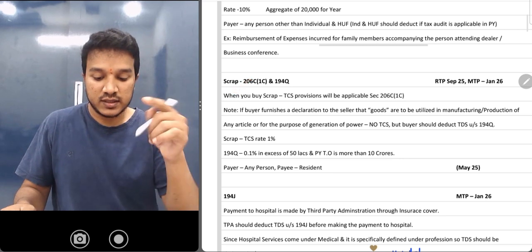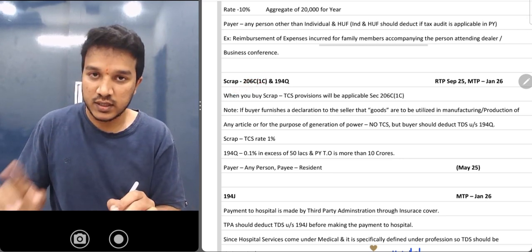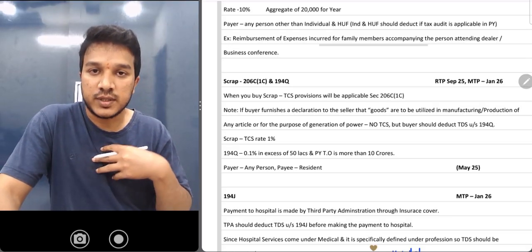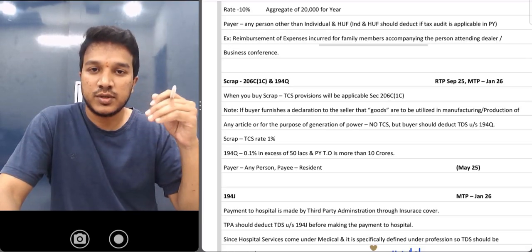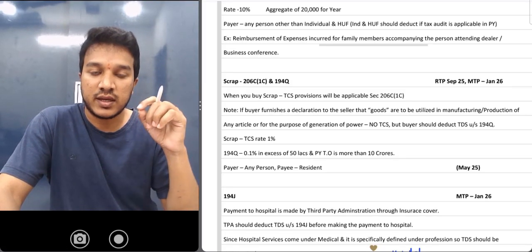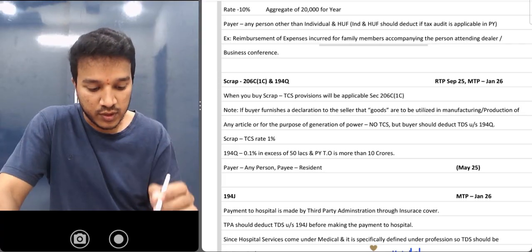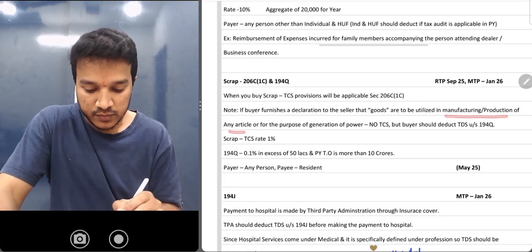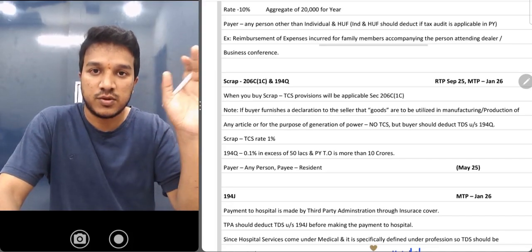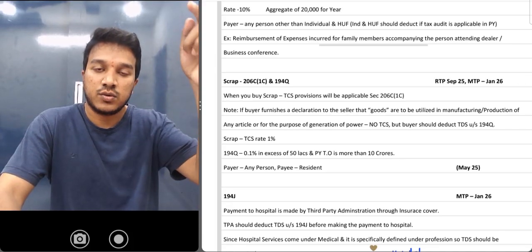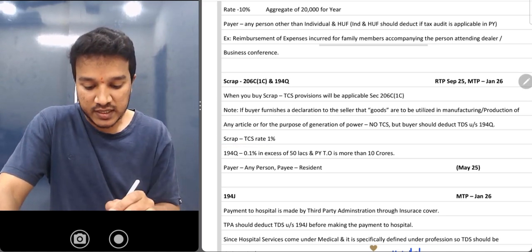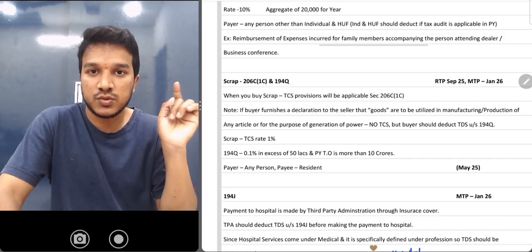Next one is about scrap. This is in between 206C(1H) TCS section and 194Q TDS section. Watch this. So I have gone to purchase scrap. Now the scrap value, I'm purchasing more than 50 lakhs. At the time of purchasing I gave a declaration. In that declaration I told that these goods will be used for manufacturing or production of any article or for the purpose of generation of power. First of all, when I'm purchasing the scrap, TCS provisions will be applicable. That means the person who is selling has to collect TCS 1%. On scrap it is 1%. But because I gave this declaration, TCS provisions won't be applicable.